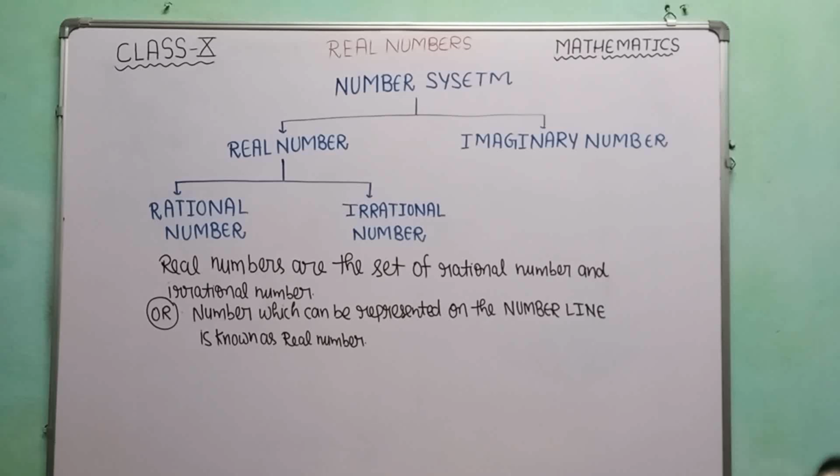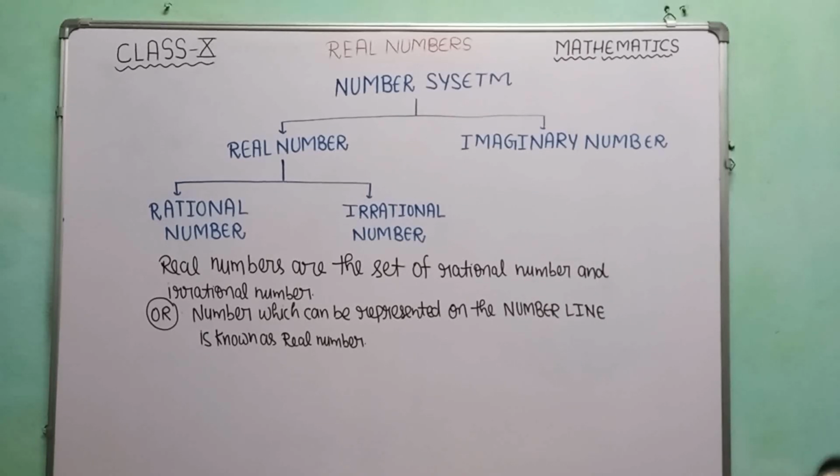You go through this, then I will tell you what kind of question is framed based on this definition. The first question will be like this: all rational numbers are real numbers, whether the given statement is true or false.